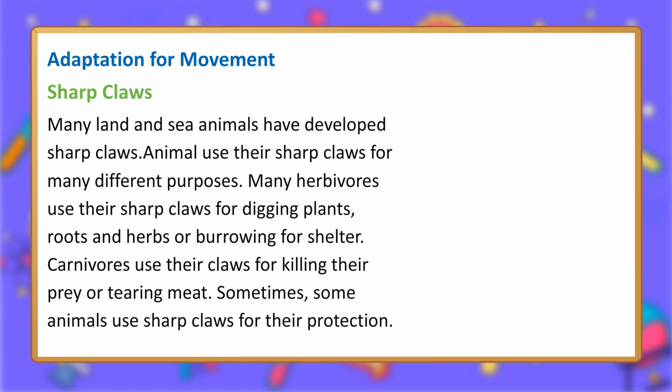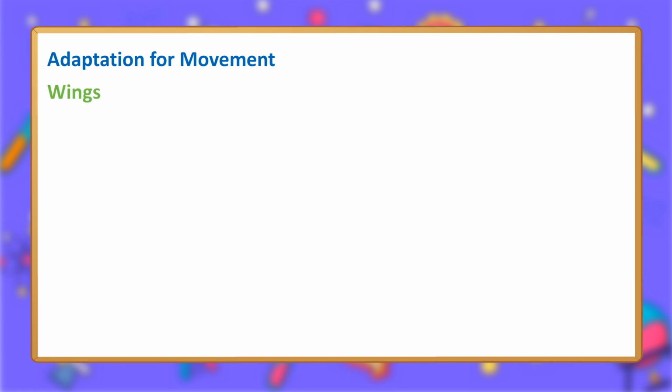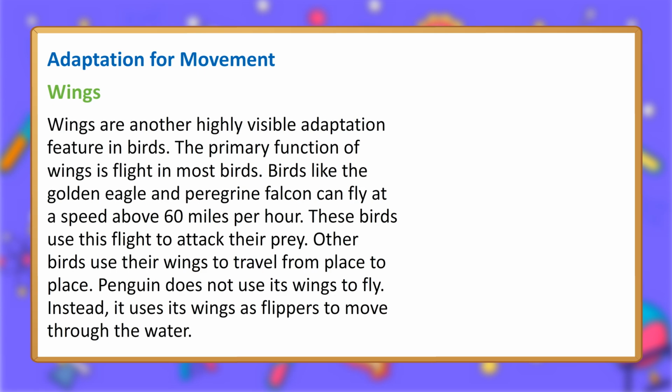Sharp claws. Many land and sea animals have developed sharp claws. Animals use their sharp claws for many different purposes. Many herbivores use their sharp claws for digging plants, roots and herbs or burrowing for shelter. Carnivores use their claws for killing their prey or tearing meat. Sometimes, some animals use sharp claws for their protection.